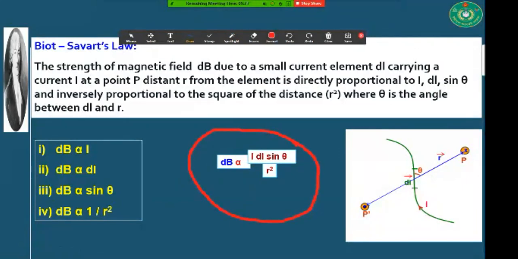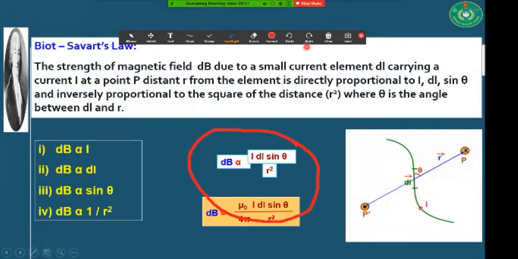Now from this we are going to get an equation, and this is Biot-Savart law. Okay, Biot-Savart law is a law that is able to determine the amount of magnetic field, and it is directly proportional to the current and small length dl and its sine theta, and inversely proportional to the square of the distance.